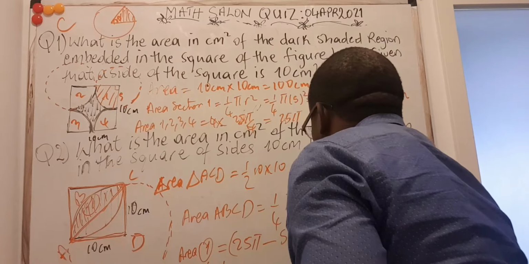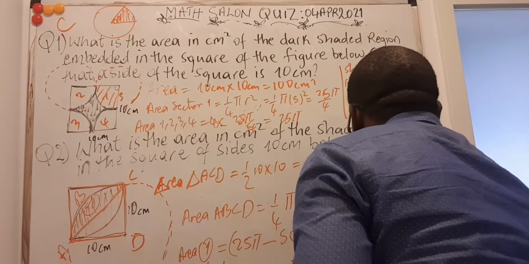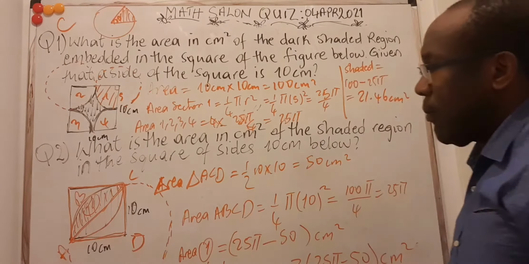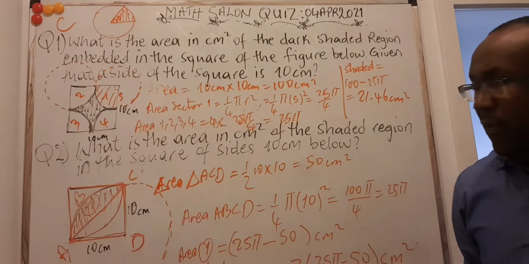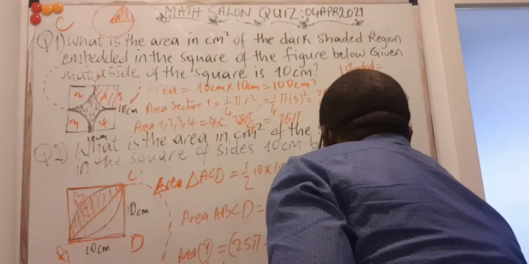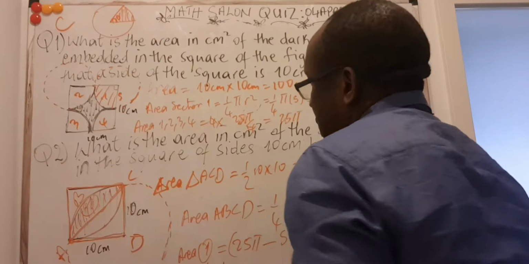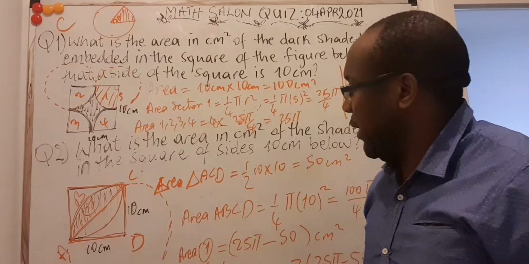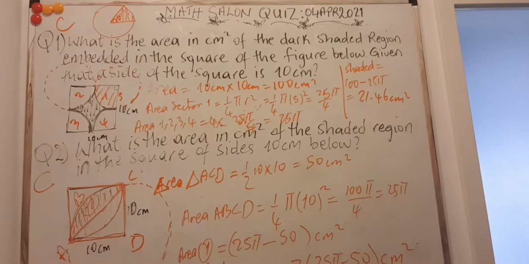Will be equal to 2 times 25 pi minus 50 centimeters squared. So if you did that well, you should get something like 57.08 centimeters squared. And that was supposed to be C. So that was answer number C.